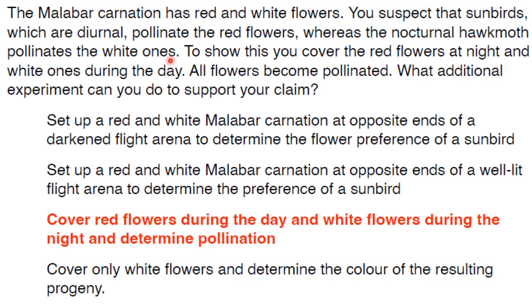But you need an additional experiment to support your claim. So which of these will be the experiment that you will carry out? First option: set up a red and white Malabar carnation at opposite ends of a darkened flight arena to determine the flower preference of a sunbird. They have not told anything regarding flower preference. They have told on pollination. So this statement is not correct. Set up a red and white Malabar carnation at opposite ends of a well-lit flight arena to determine the preference of a sunbird. That is also not correct.